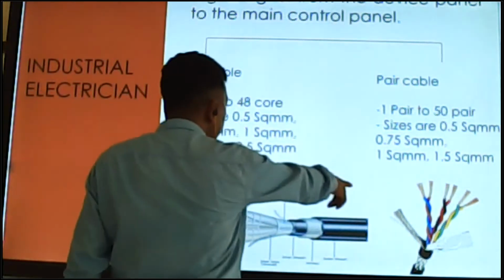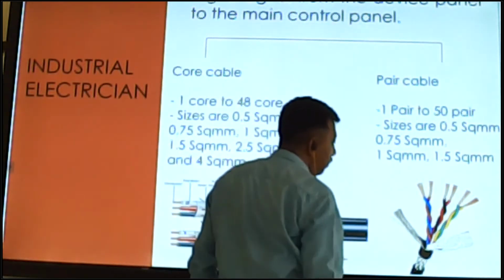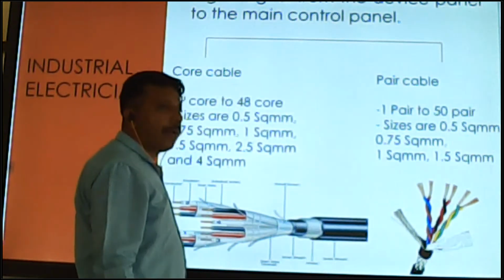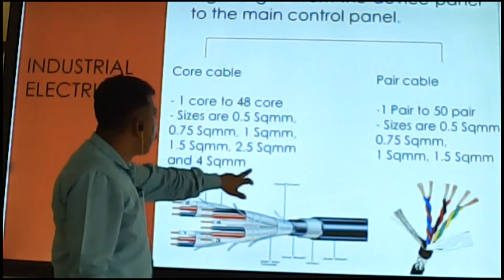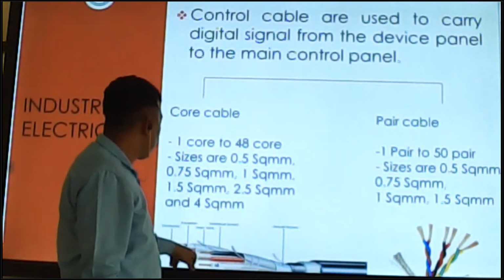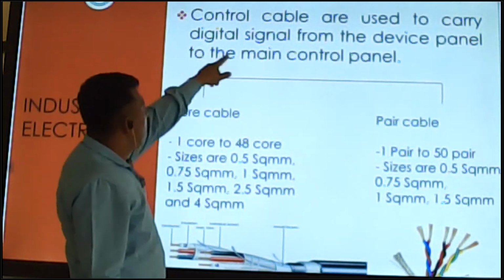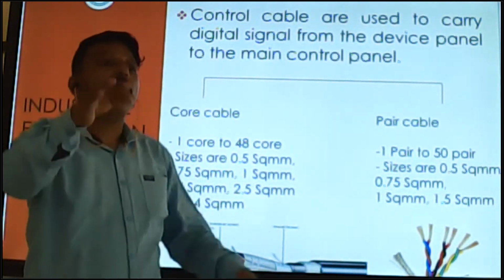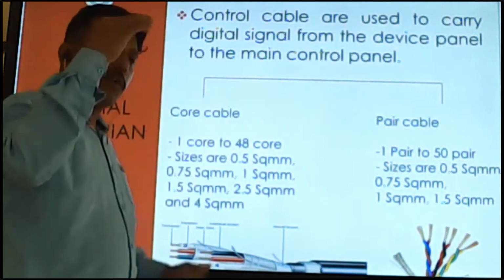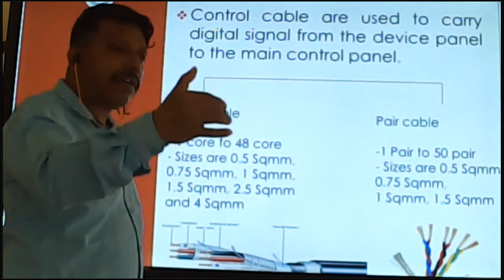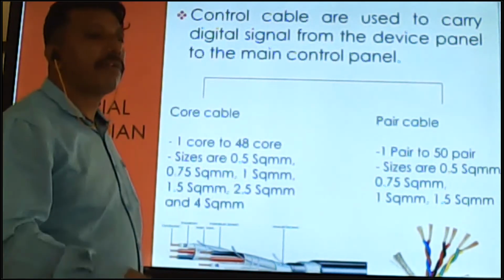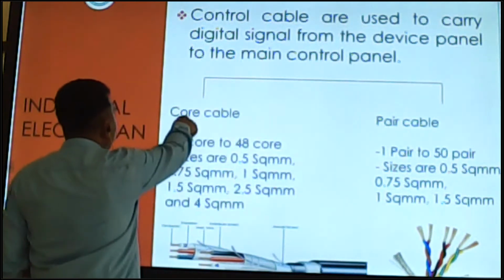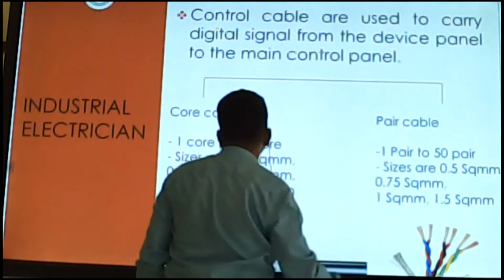So this is the pair cable. This one is the control cable. We have two types of control cable, core cable and pair cable. Control cable gives digital signals and controls systems of equipment, devices or other things. They are available in two types, core cable and pair cable.